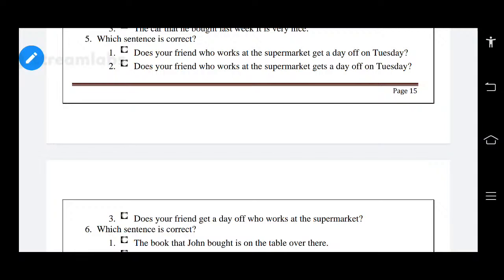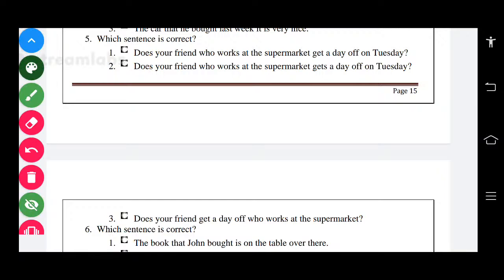Yes, very good. First sentence. So what is wrong, comparing with the other parts? Actually here we have to think like this. The sentence starts with does, and who works in the supermarket is a relative clause, and from here, get a day off. So does your friend get a day off on Tuesday? That's a question actually. Right, very good. The first one is the correct answer with regard to this one.